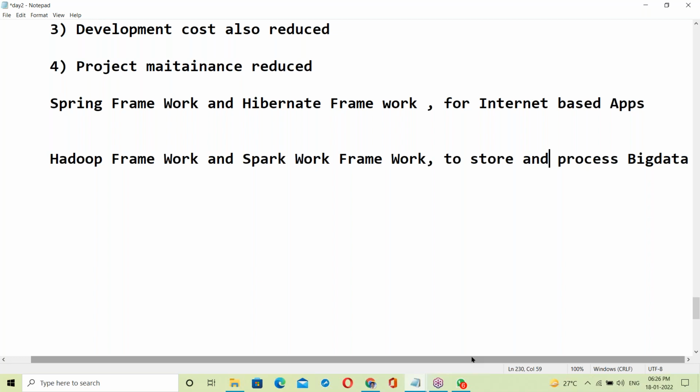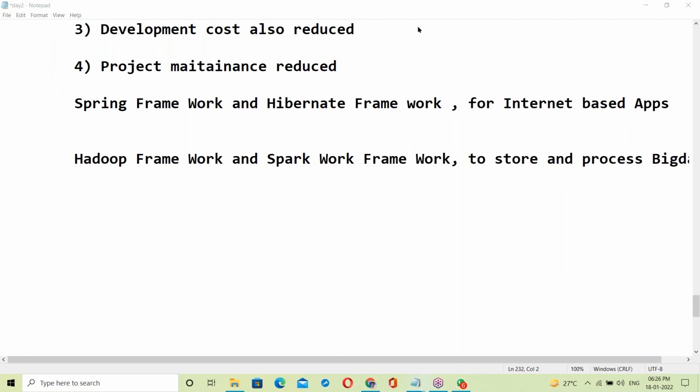And on Hadoop also, I'll take a separate class. In the middle of the course, one day I'll take a Hadoop session: what exactly is Hadoop, what is big data, how the Hadoop engine and Spark engine work, the big data challenges and all that. I'll explain one day.